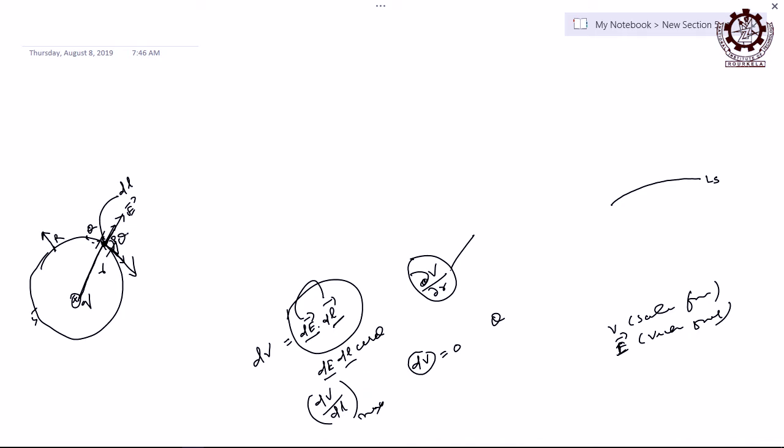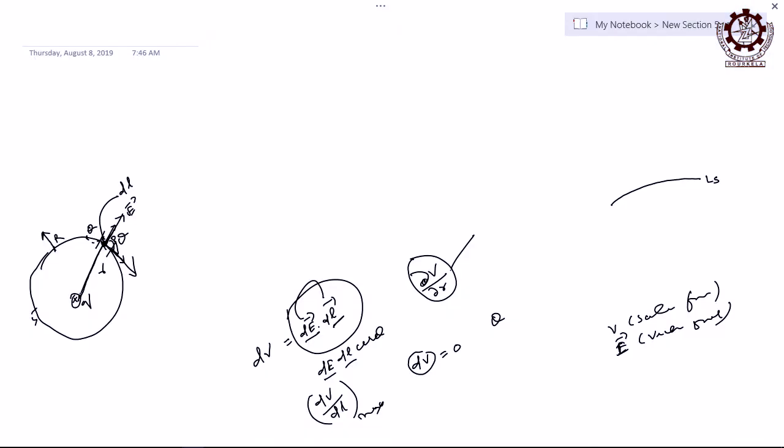The E vector is all the time radially outward, at any point it may be, right. If you come to this point, what is the intensity direction? Radially outward, here also radially outward, everywhere, right. So that is the direction of E, or you can say if its length is small, it is dE, right. When you take an infinitesimally small length, it comes to a point and the direction is that.